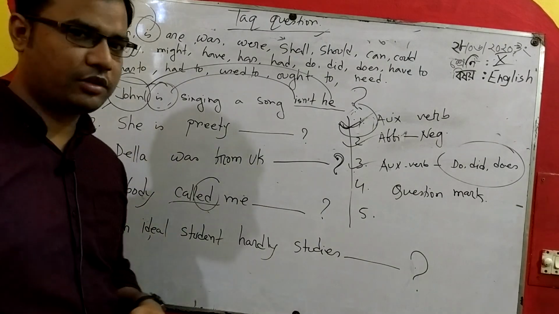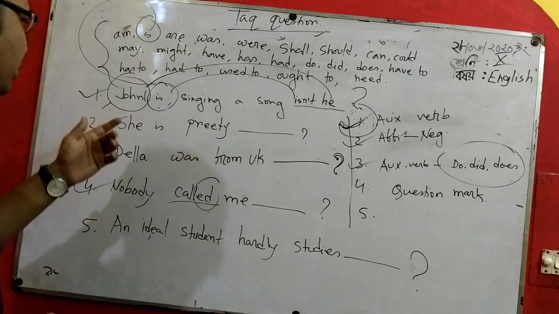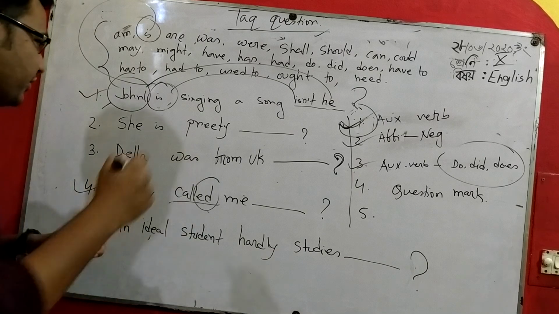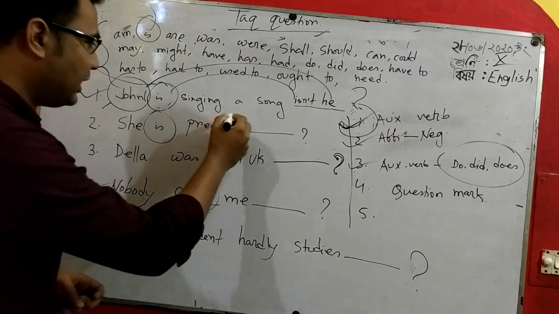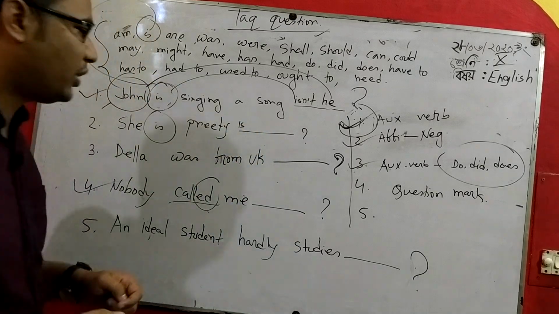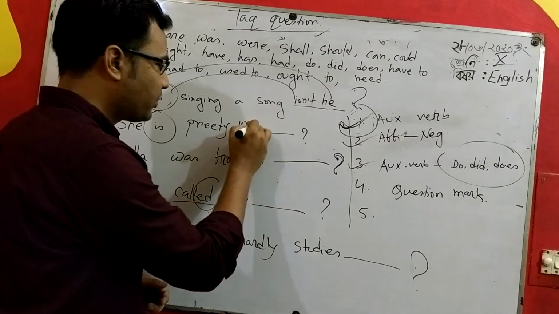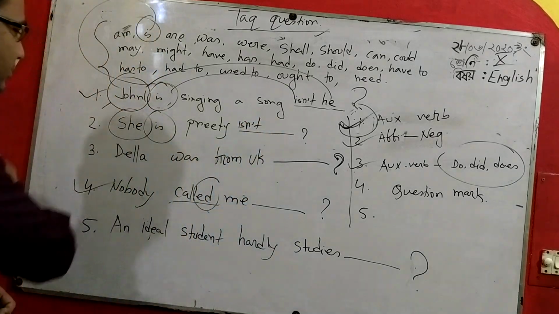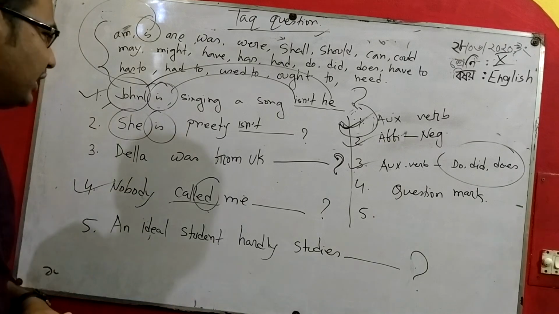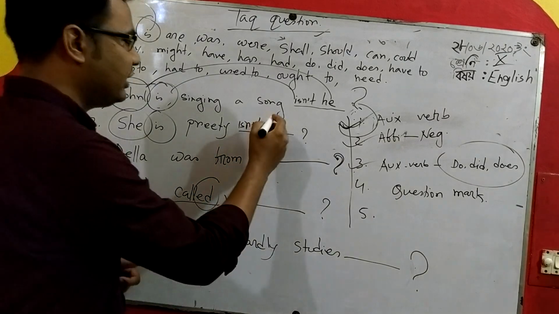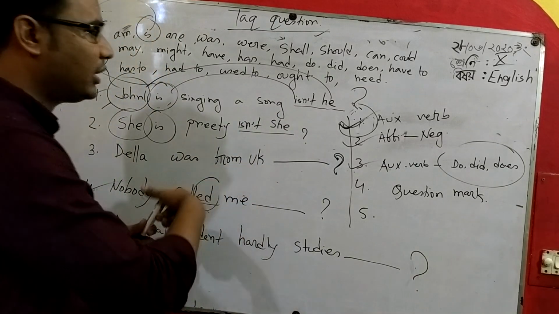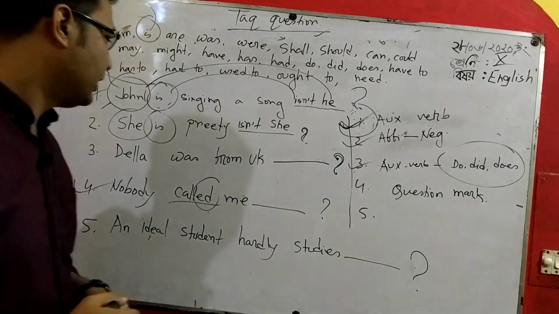So next one is she is pretty. She is pretty. So obviously first you have to find out the auxiliary verb. The auxiliary verb is. So I put the auxiliary verb here. Then you have to make it into negative, isn't. And she is male or female? Obviously she is a female. So isn't she?